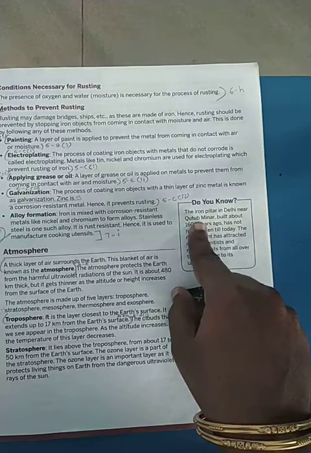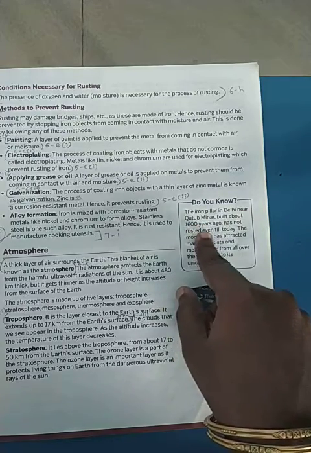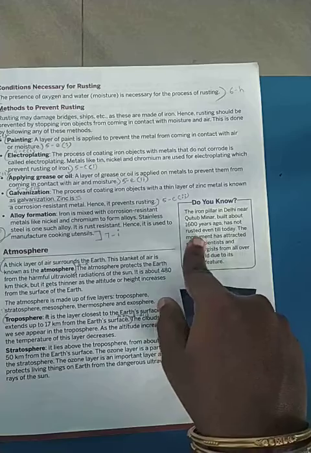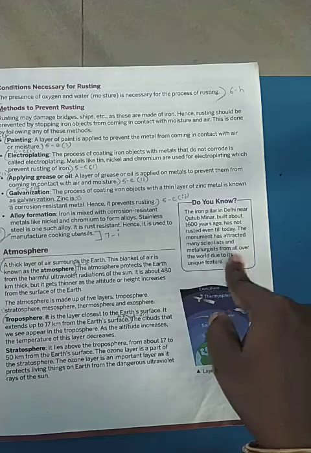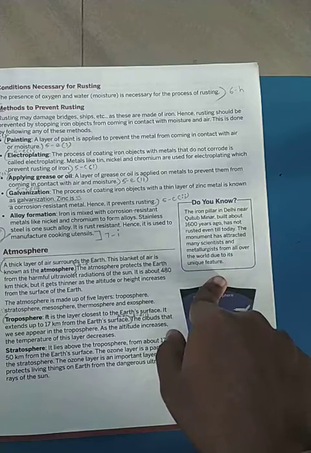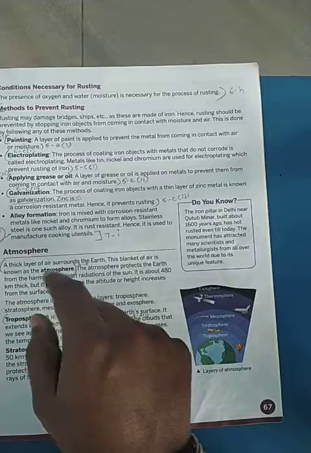Do you know the iron pillar in Delhi, near the Qutub Minar, which was built 1600 years ago? It has not rusted even till today. There is not even a single area of rusting there. The monument has attracted many scientists and metallurgists from all over the world because of this unique feature. We know it is an iron pillar, but it has not rusted. Why? The scientists are all finding out.